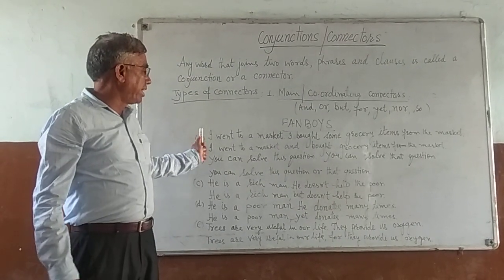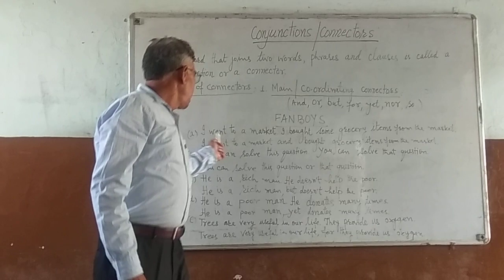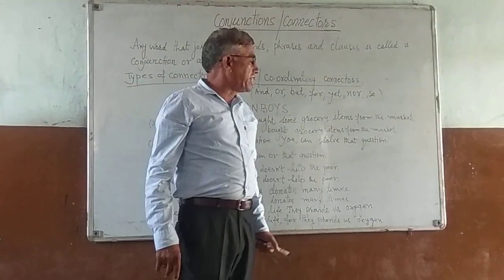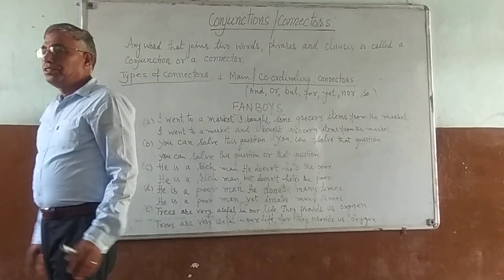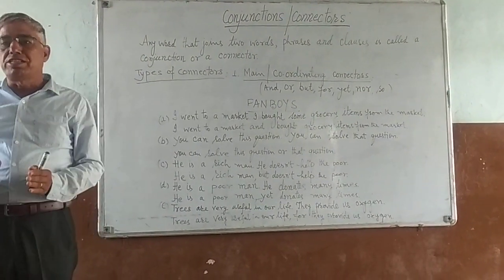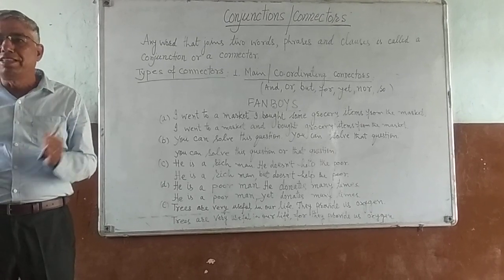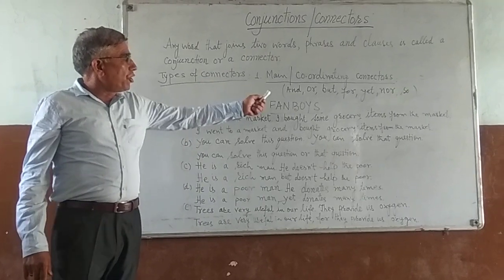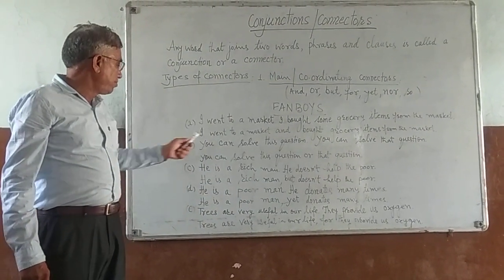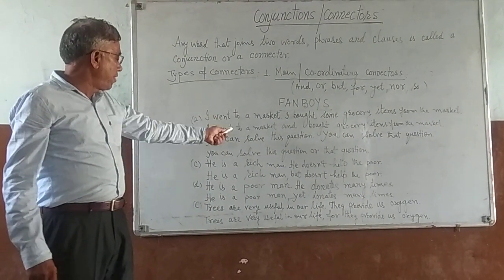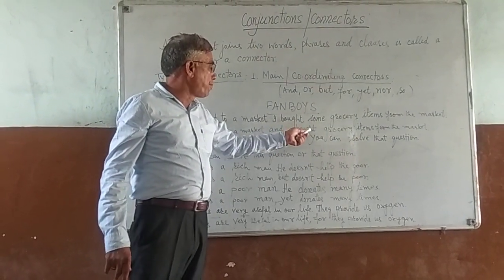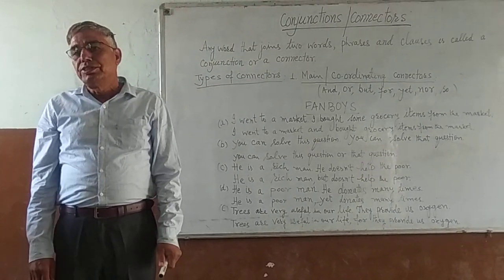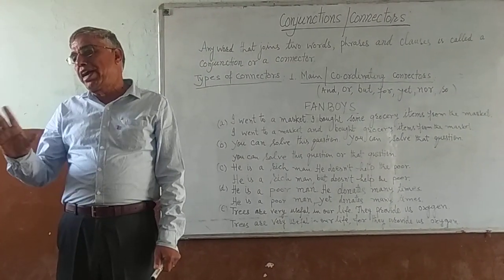Number one, there are two sentences. I went to a market. I bought some grocery items from the market. So these are two independent clauses. If we join these two sentences, we will use the coordinating connector and. I went to a market and bought grocery items from the market. So the use of and is clear in your mind, I think so.